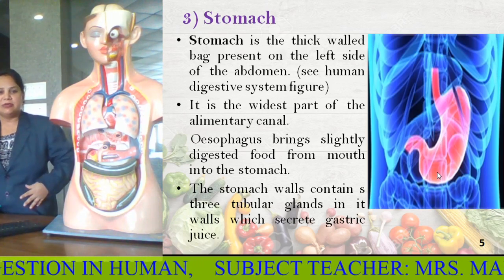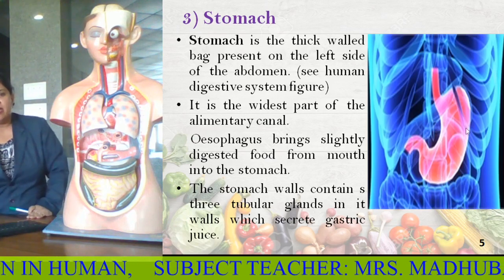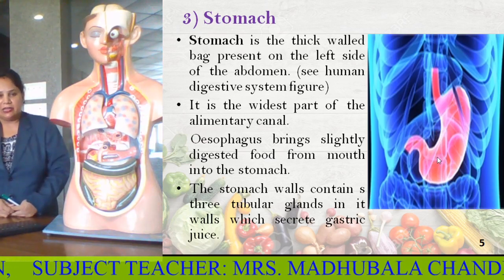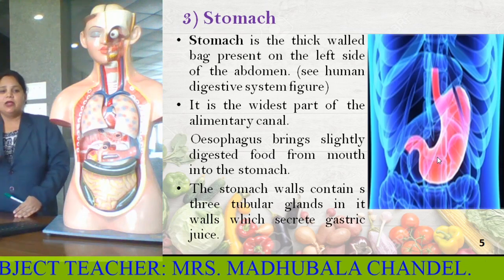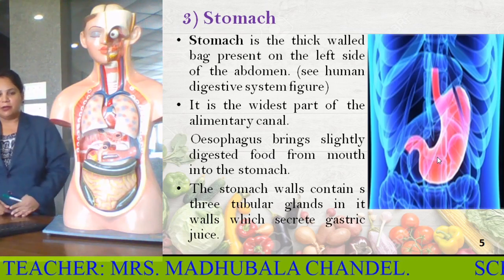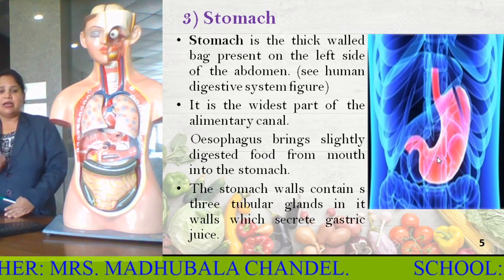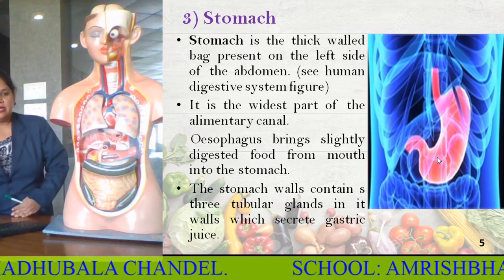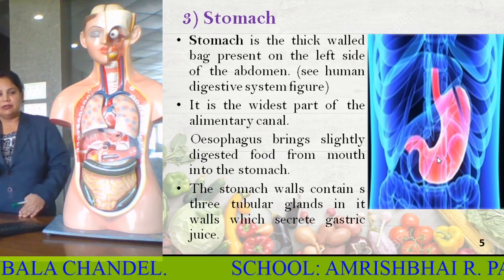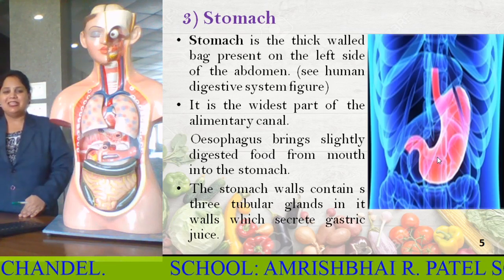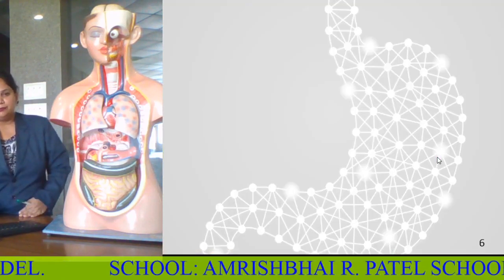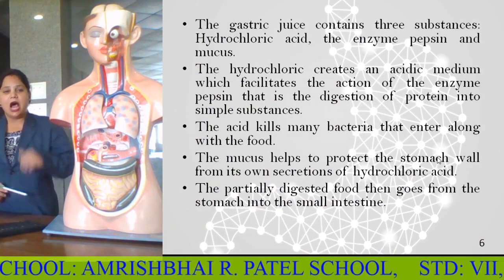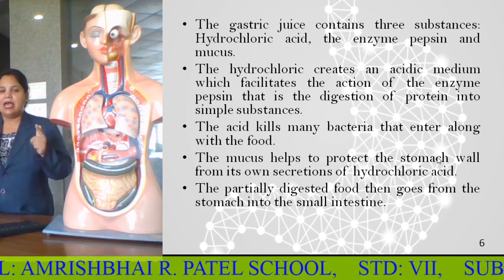See the human digestive system figure. Here in the figure you can see how I have shown you the bag of the stomach. It is the widest part of the alimentary canal. The esophagus brings slightly digested food from the mouth towards the stomach. The stomach wall contains tubular glands in its walls which secrete the gastric juices. The gastric juices contain three important substances: hydrochloric acid, the enzyme pepsin and mucus.